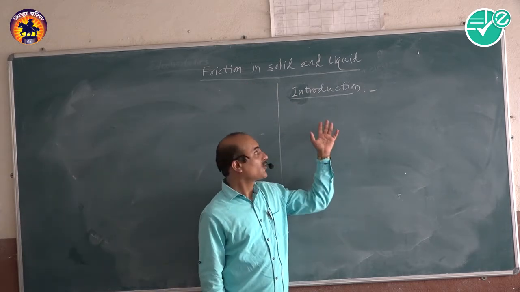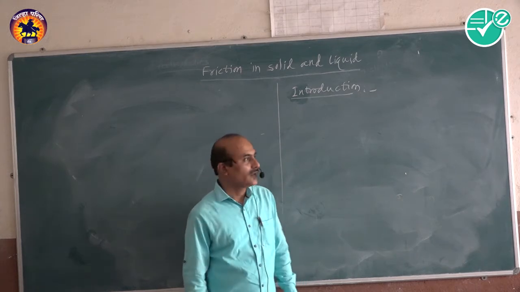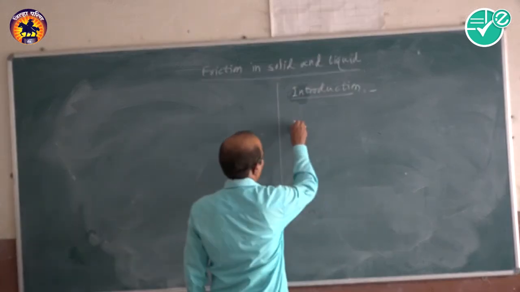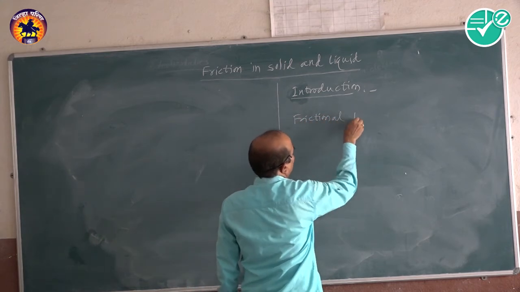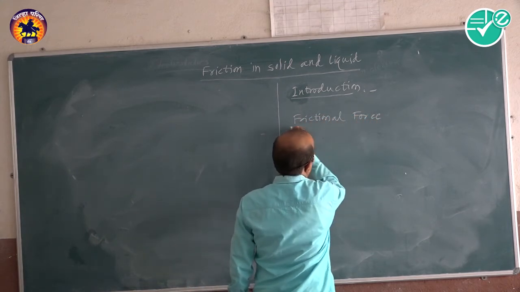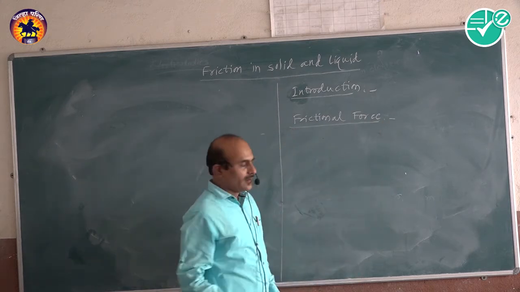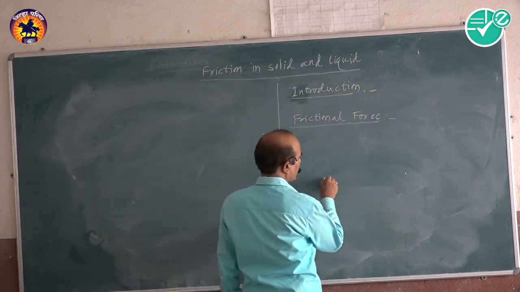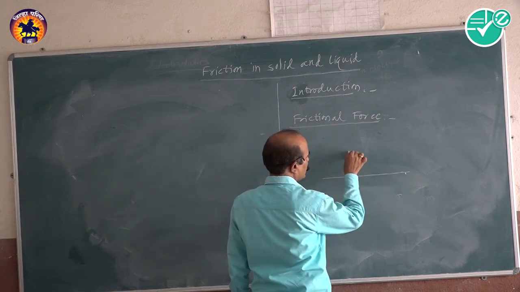We want to see the introductory part for it. So, what is the friction first, or the frictional force? The frictional force arises when two bodies are in contact. Taking one example, suppose that this is the tabletop and there is one box which is kept on it.